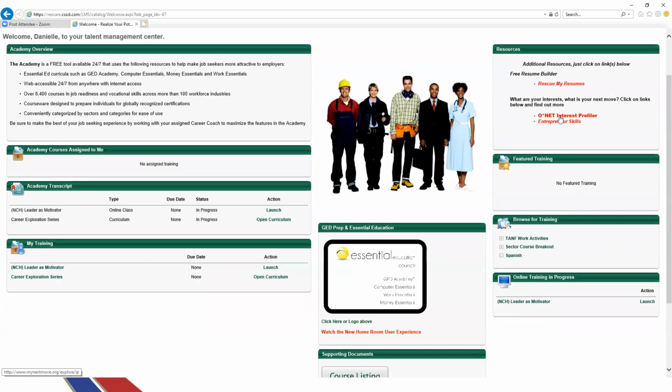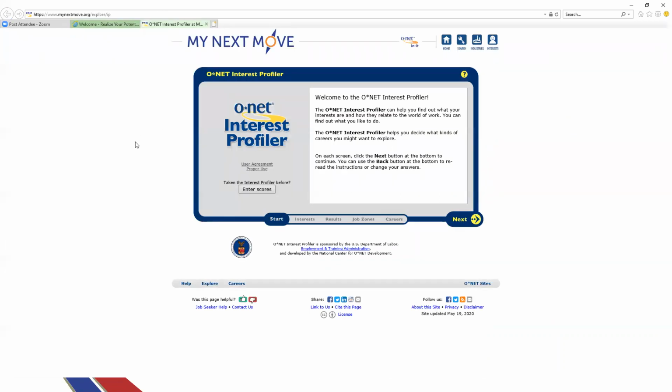Now we can discuss the ONA Interest Profiler, which is here. You click on that. Okay, so really what the ONA Interest Profiler is, it's a series of 60 questions that really just identifies typical kind of tasks or duties of an occupation or a job or some type of industry. And it gives you those questions. You want to make sure that you're answering those honestly. You know, there really is no right or wrong answer. This is really just an assessment for you to see what type of occupation or industry might be of interest to you based on your assessment.